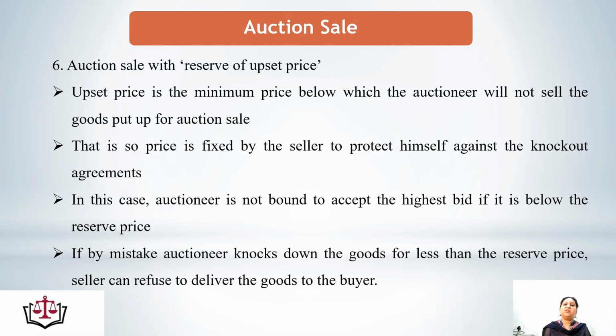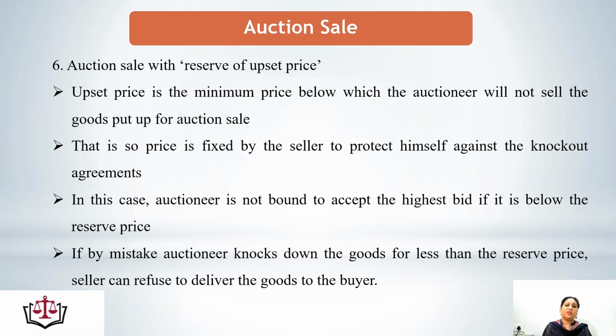And if by mistake the auctioneer knocks down the goods, means he falls his hammer for less than the reserve price, the seller can refuse to deliver the goods to the buyer, because he has already made up his mind to sell the goods at an upset price.